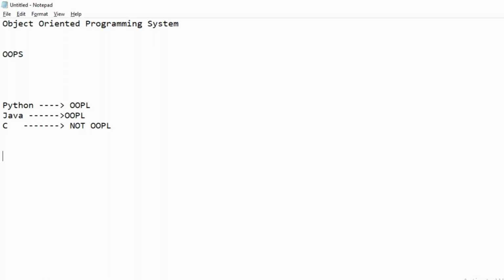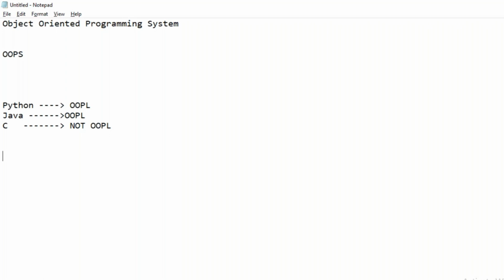In Python also, we can write the code using classes and objects, so Python is also an object-oriented programming language. In C, we cannot write the code using classes and objects. There is no concept of class and object in C, so C is not an object-oriented programming language.